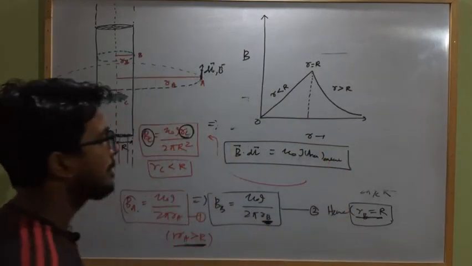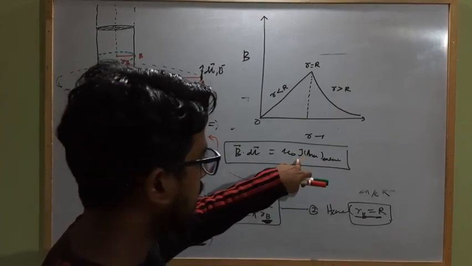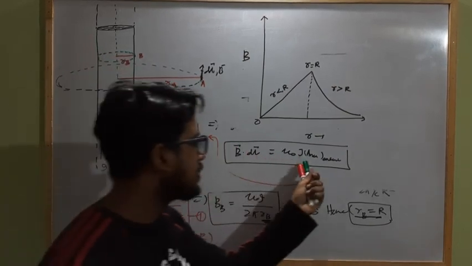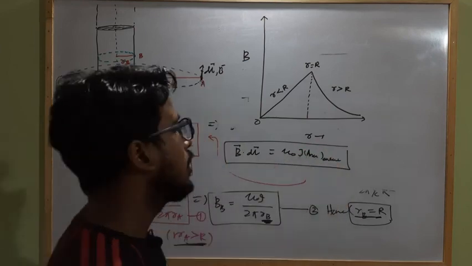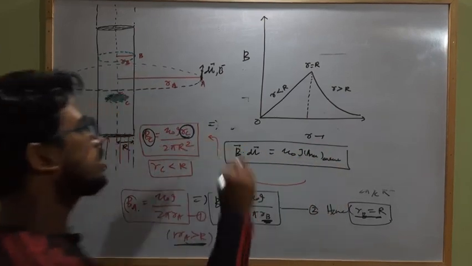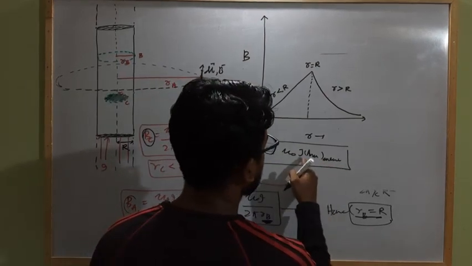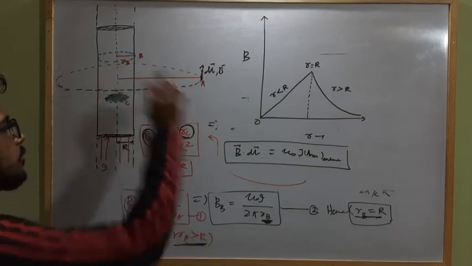This is the current density of the conductor, and this is the area of the Amperian loop which is enclosed, about which we have to calculate the B.